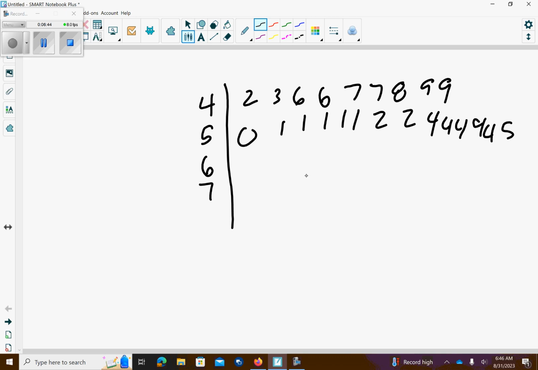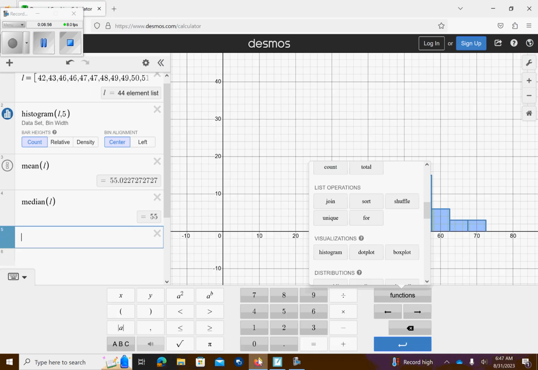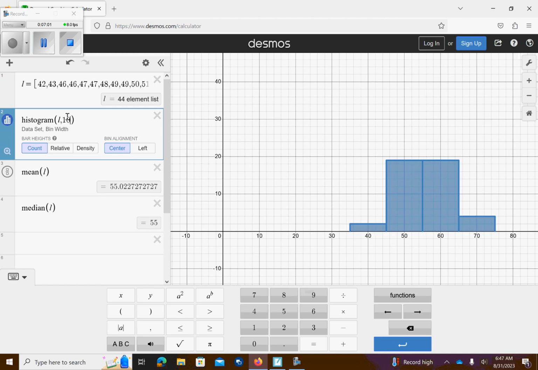And then what would be the advantage of a stem plot over a histogram? A stem plot shows the 40s, the 50s, the 60s, and the 70s. If I modify this and create it to be a width of 10, that's basically what our stem plot would look like, but we would turn it sideways.